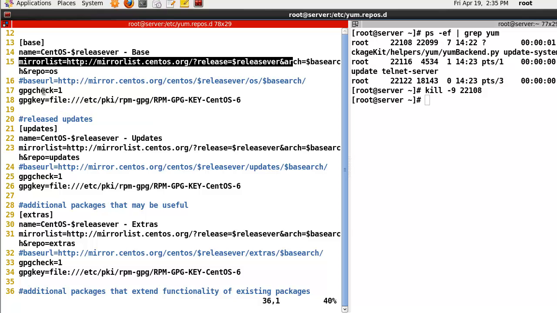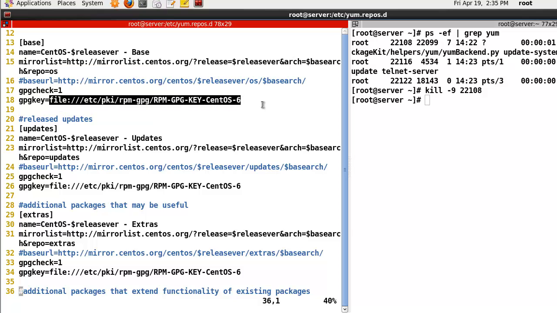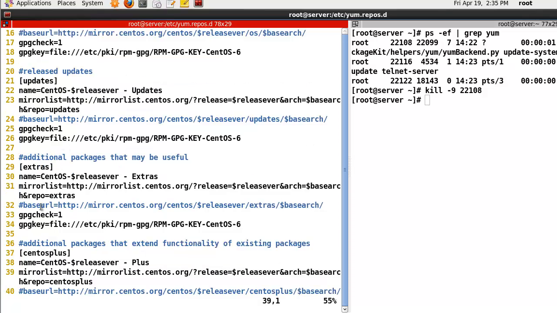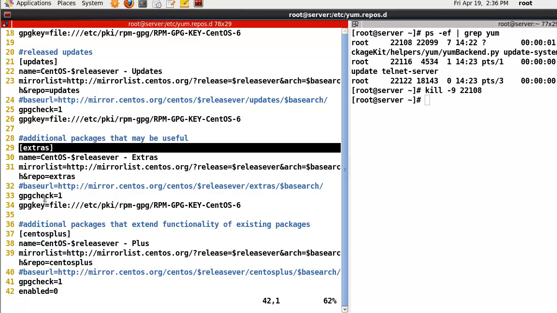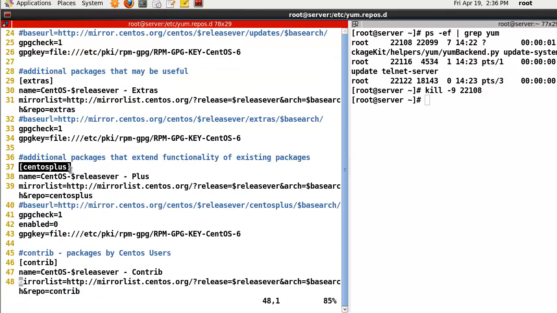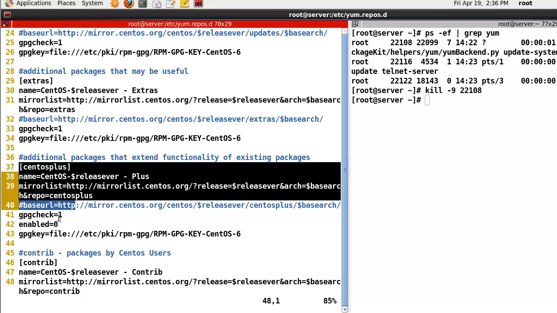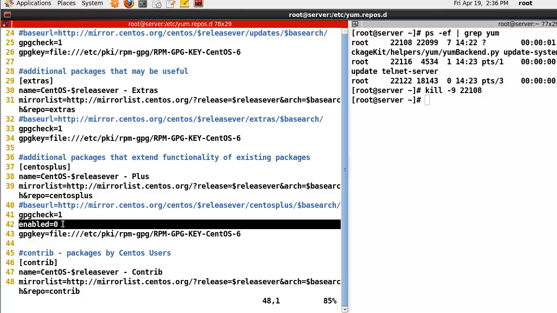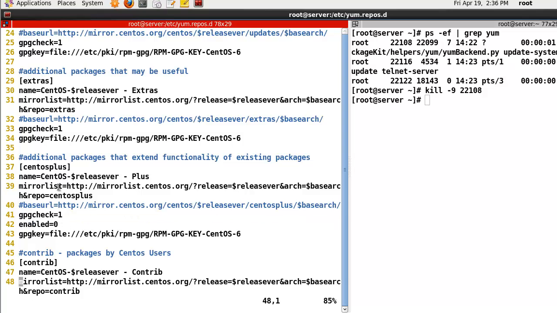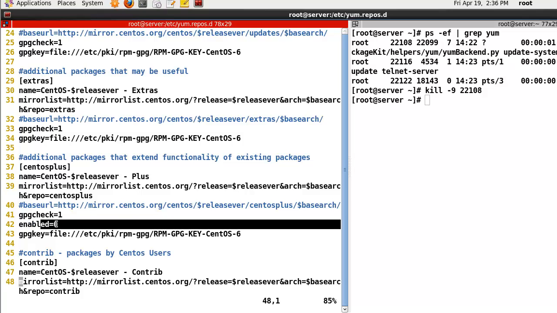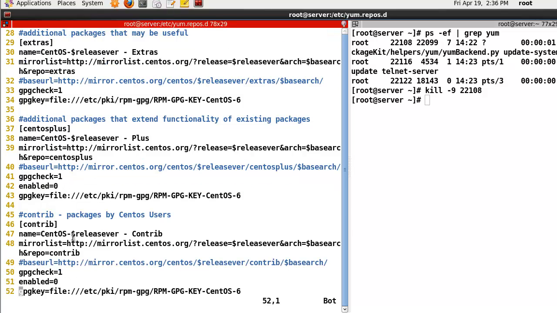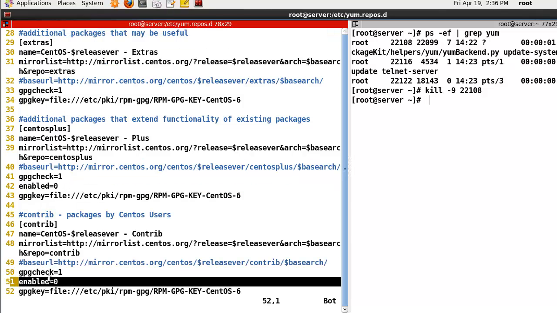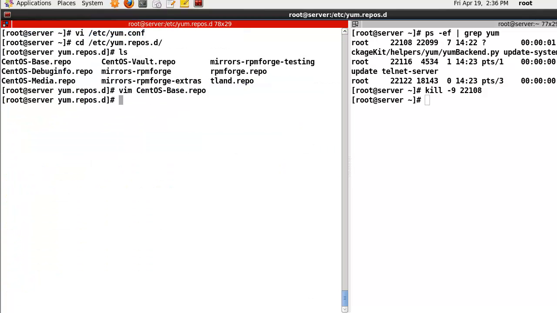And the GPG check also, the GPG file, which is already installed with all the packages. And updates for the update, and extras here, and CentOS Plus. But if you don't want this CentOS part, in this case you can use enabled=0. But if you want to activate this one, you have to change 0 to 1. Contrib also, this one also 0 like this.